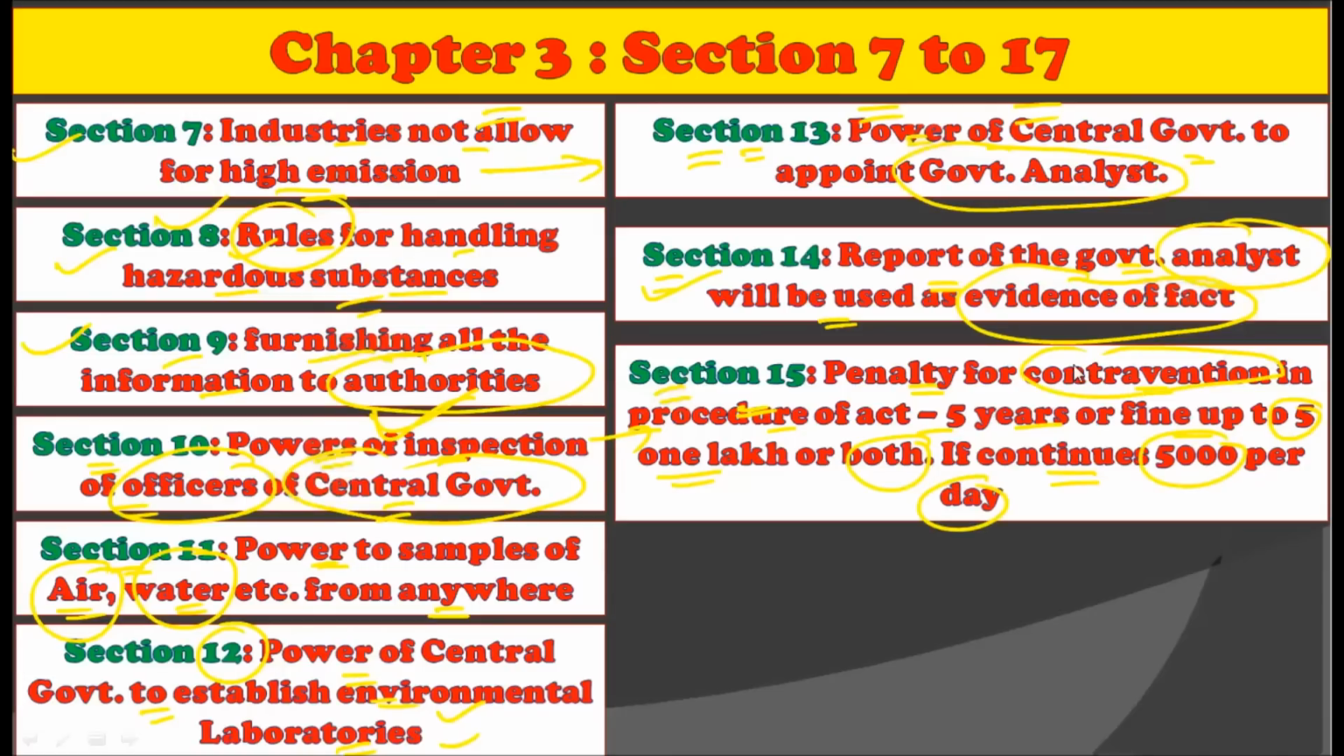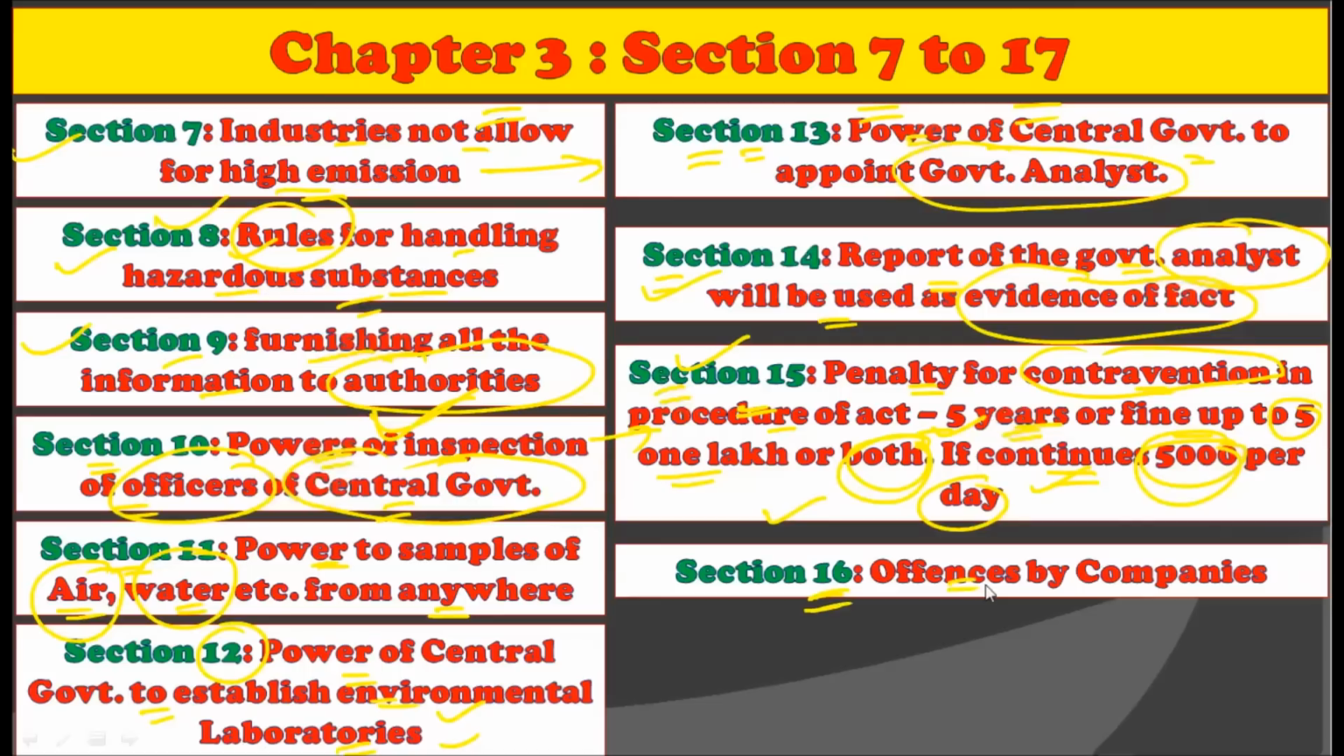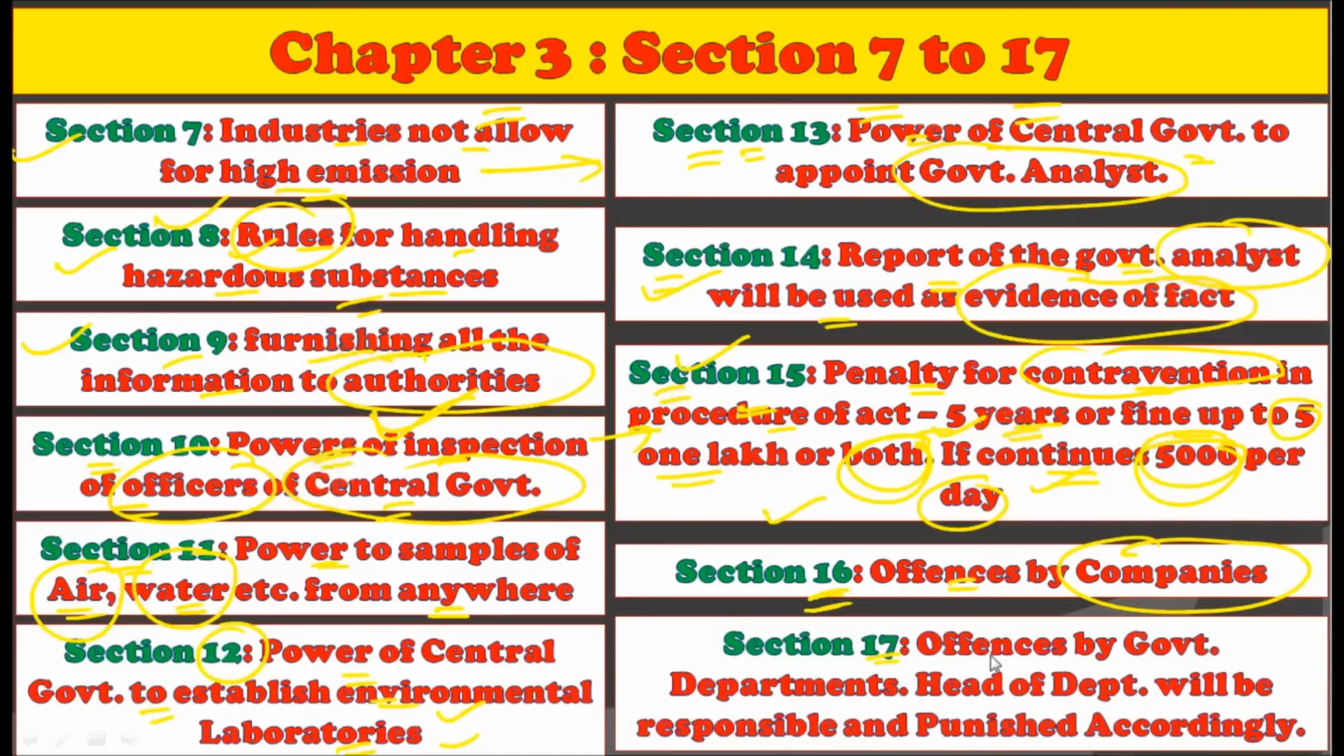That is, if someone contravenes the procedure of the Act, such a person will be barred for 5 years or may have a fine up to 1 lakh or may have a penalty of both. That is 5 years of imprisonment plus 1 lakh fine. And after that, if such a contravention continues, then a 5,000 per day fine will be applied under Section 15. Now, Section 16 contains the offences made by companies, while Section 17 covers offences by government departments.